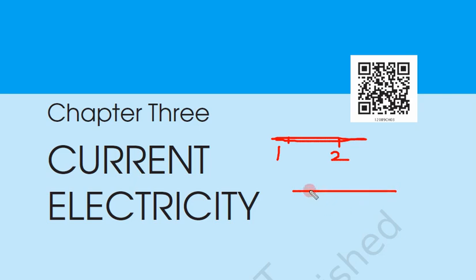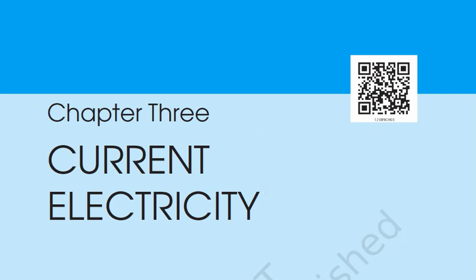Similarly, when electrons are flowing from point 1 to point 2, this is called electrical current, because electrons are flowing and their property is to carry charge. So this is electric current. So current is not only electric current, current could be anything. Something which is flowing with time is called a current.